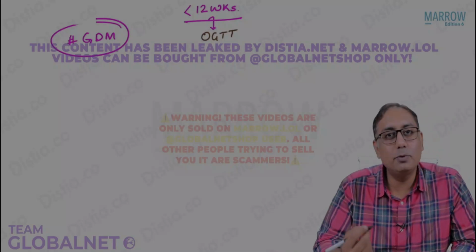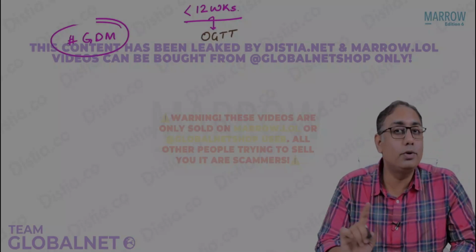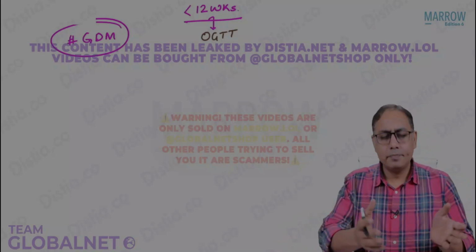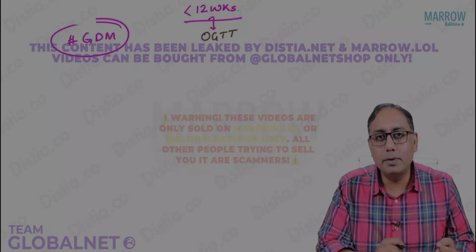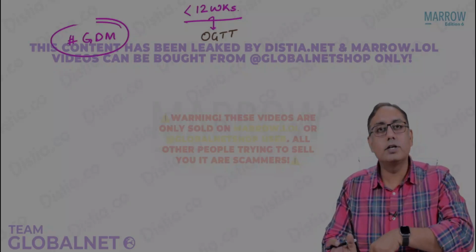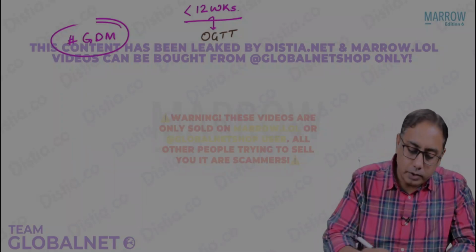So when is the first time OGTT done? Do not answer 24 to 26 weeks. Earlier, the answer used to be 24 to 26 weeks. But in the last 2-3 years, I think the Government of India has changed the guidelines. The GDM testing has to be done at the first registration visit. So at that time, we do the OGTT.